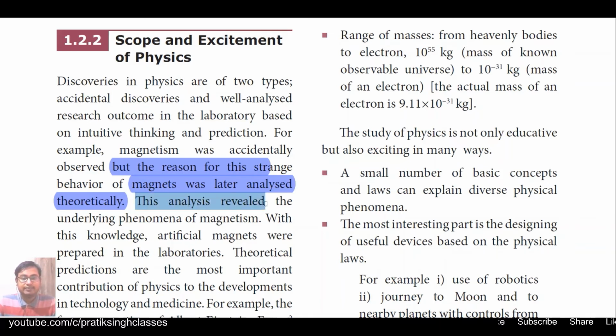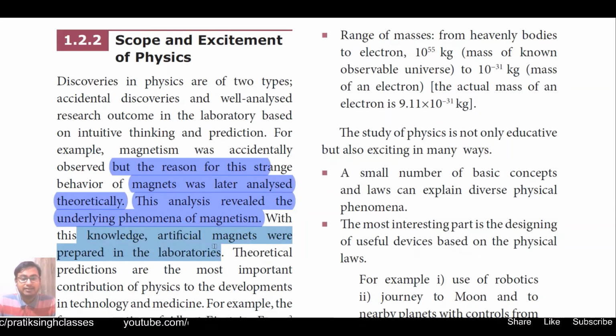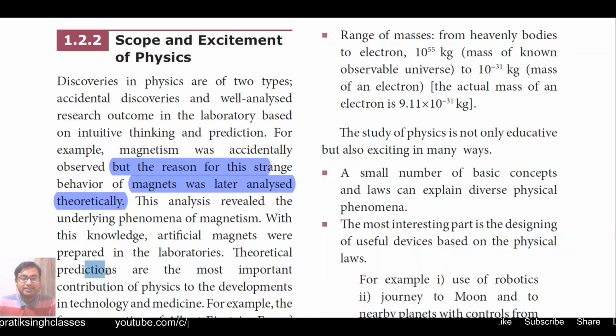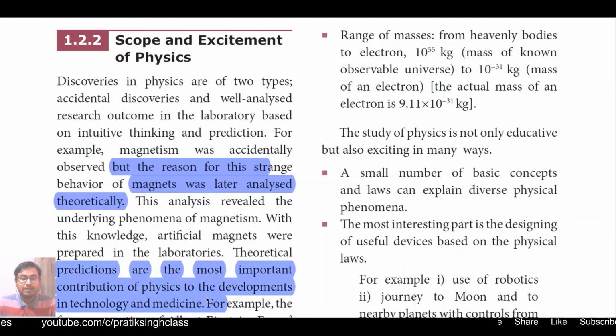This analysis revealed the underlying phenomenon of magnetism. With this knowledge, artificial magnets were prepared in the laboratories. So first we got a magnet accidentally, then we tried to find out its properties, and then we made magnets artificially in our laboratories. Theoretical predictions are the most important contribution of physics to the development of technology and medicine.